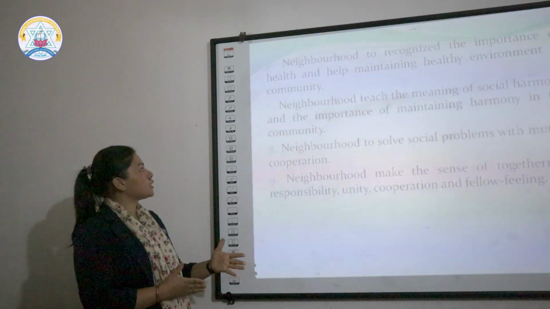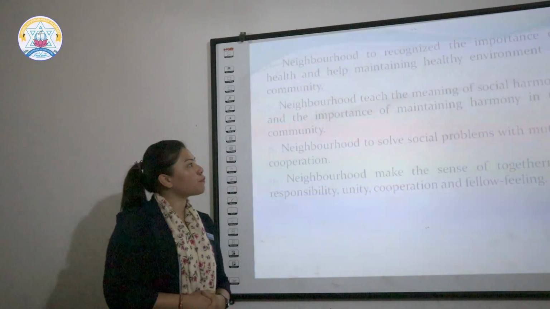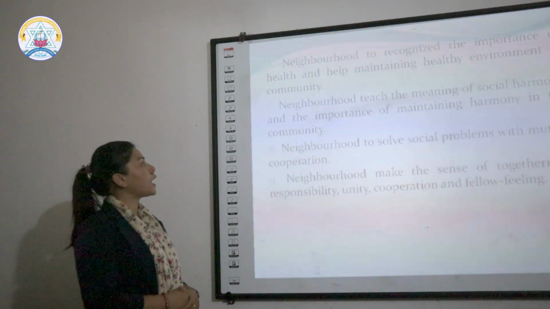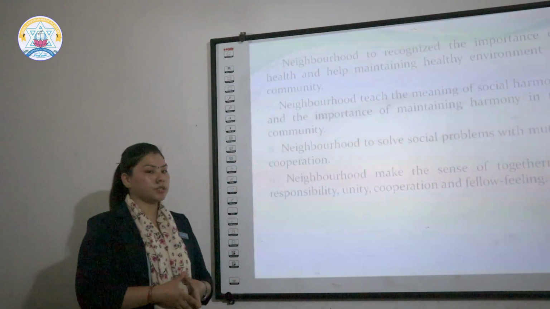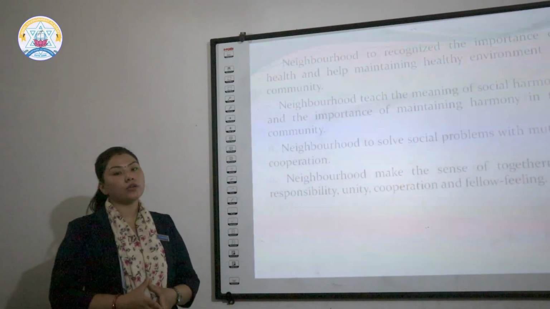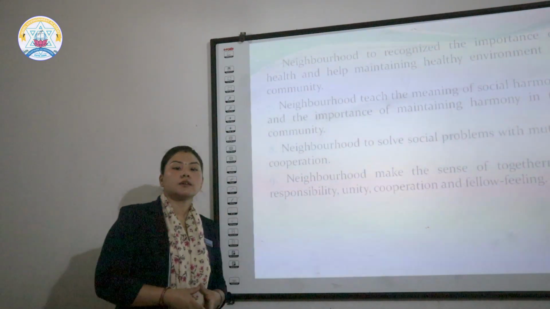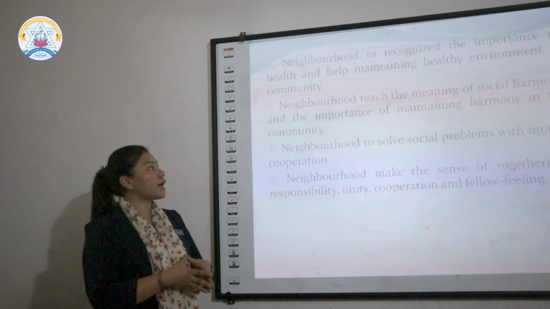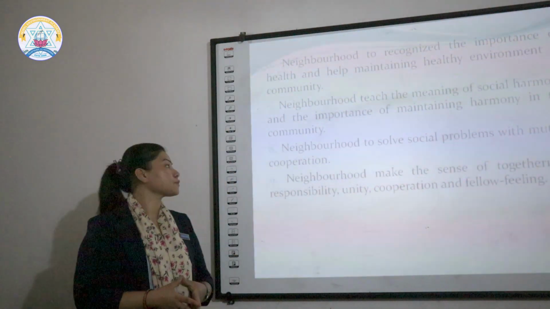Now we are going to point 6. Neighborhood recognizes the importance of health and helps maintain a healthy environment in a community. If your neighborhood is a good community, with good thinking and good relationships, they are making and maintaining a healthy environment in our community.